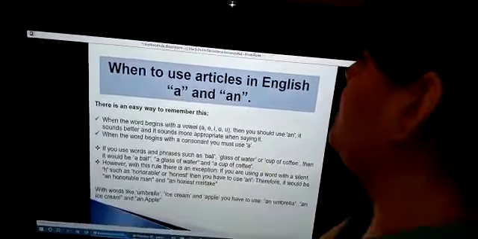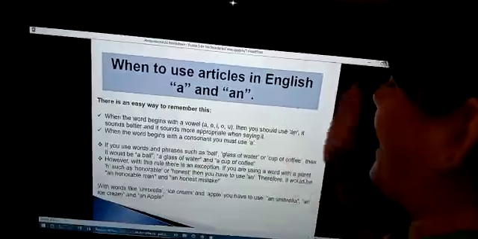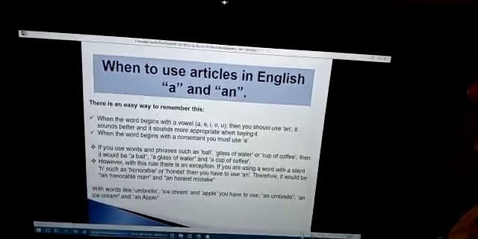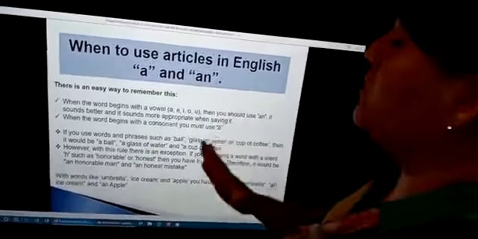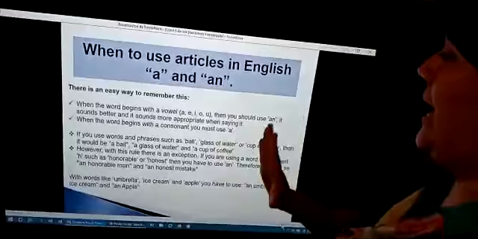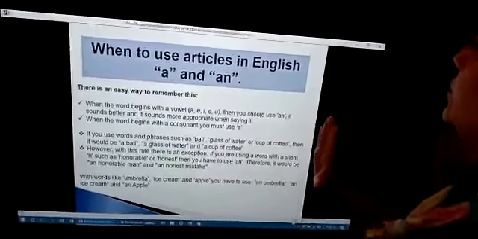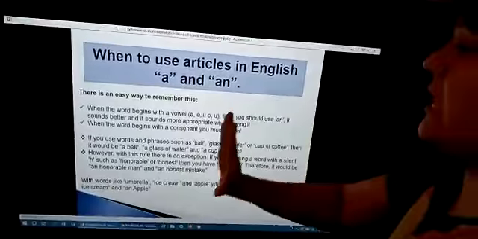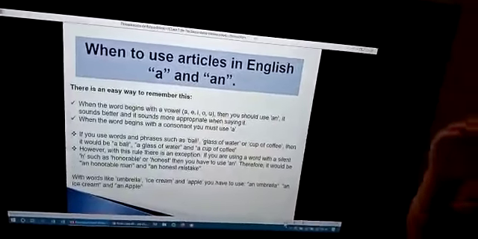When the word begins with a consonant, you must use a. Okay? This is important. When the word begins with a vowel, A, E, I, O, and U, then you shall use an. It sounds better and more appropriate when saying.